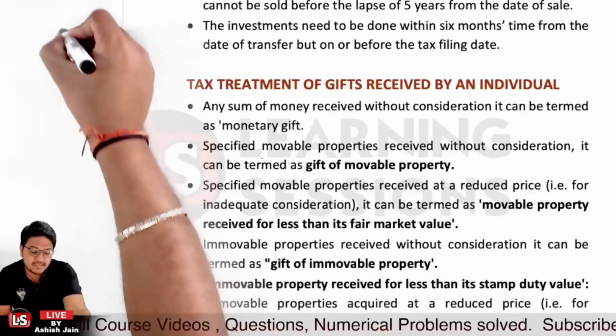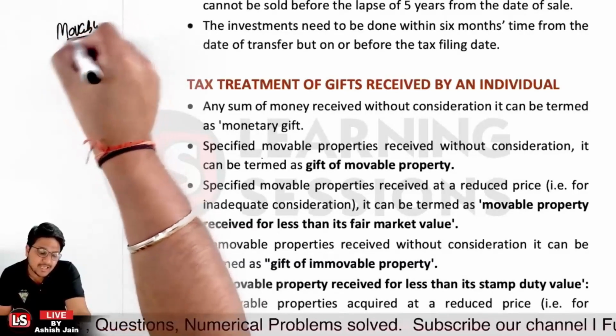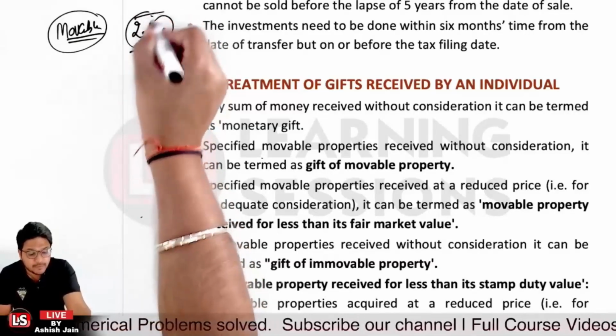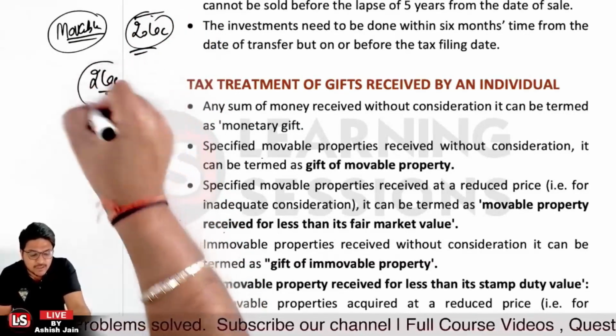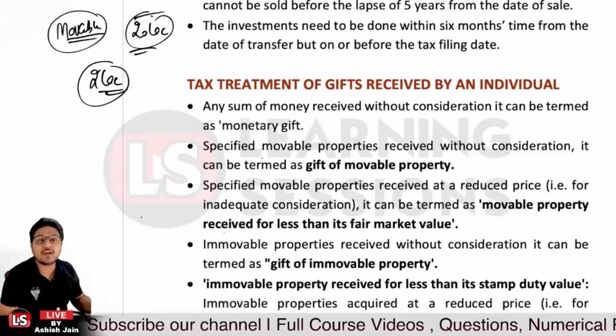Let's say you received a movable asset that had a fair market value of rupees 20 lakh, but you received it for rupees 2 lakh. That will be considered as what? That will be considered as a movable property received for less than its fair market value.